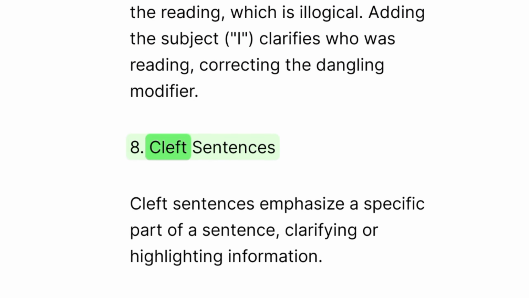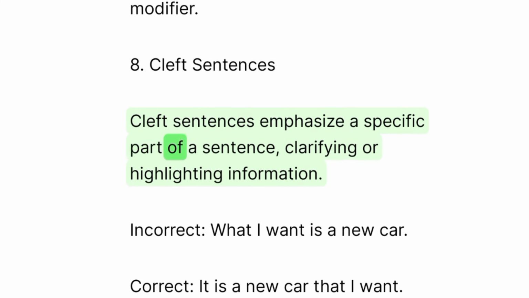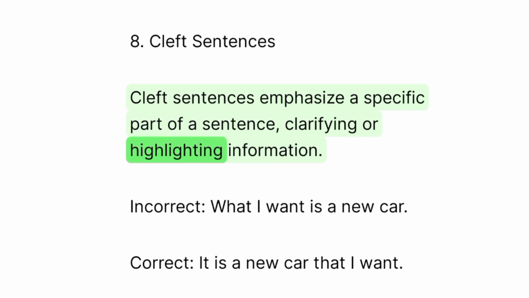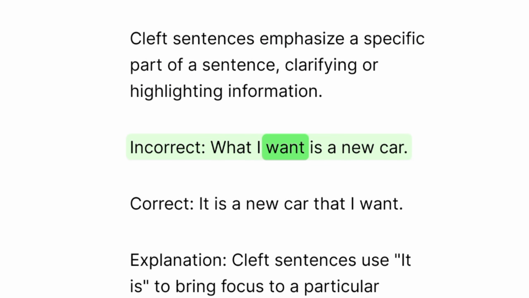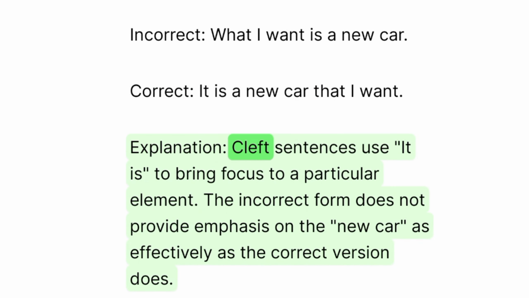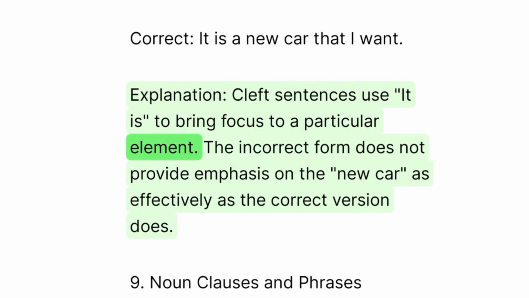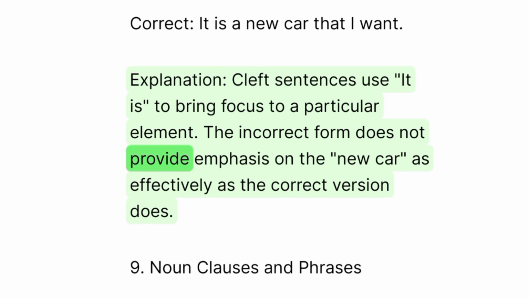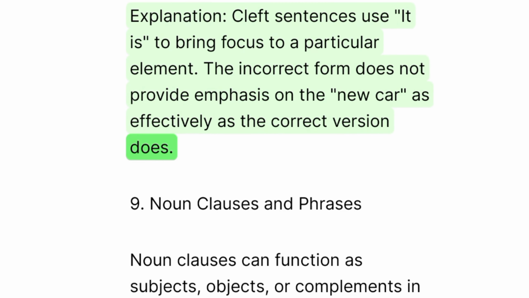8. Cleft sentences. Cleft sentences emphasize a specific part of a sentence, clarifying or highlighting information. Incorrect: What I want is a new car. Correct: It is a new car that I want. Explanation: Cleft sentences use "it is" to bring focus to a particular element. The incorrect form does not provide emphasis on the new car as effectively as the correct version does.